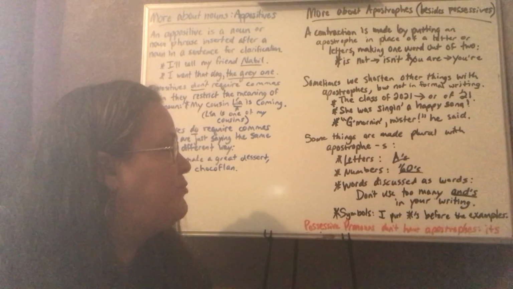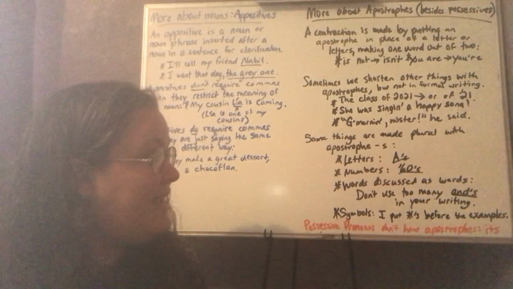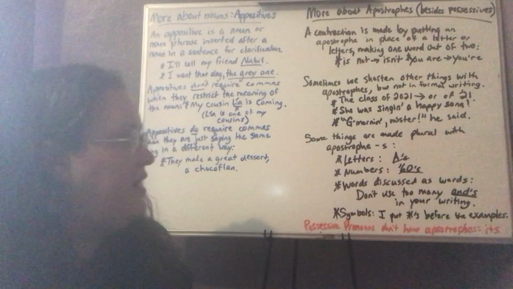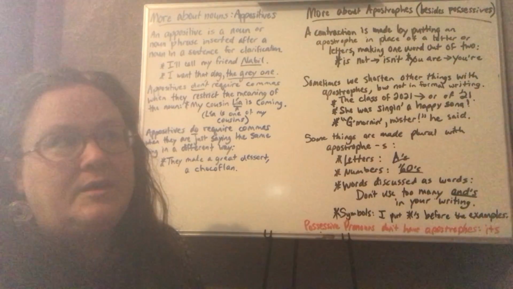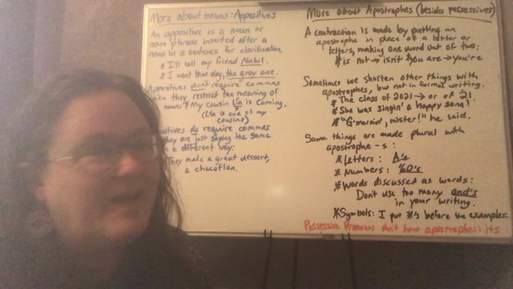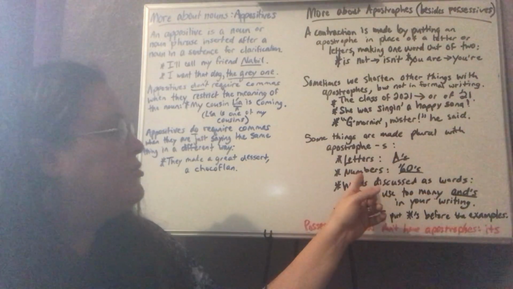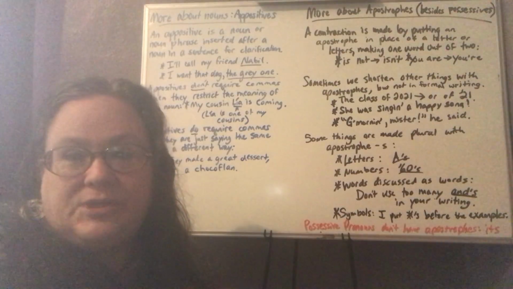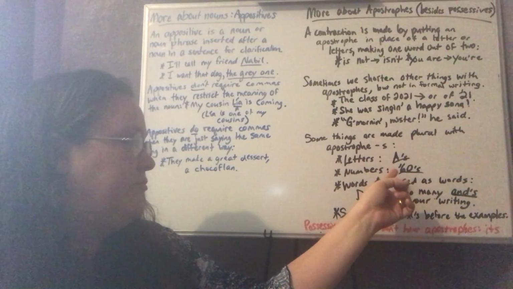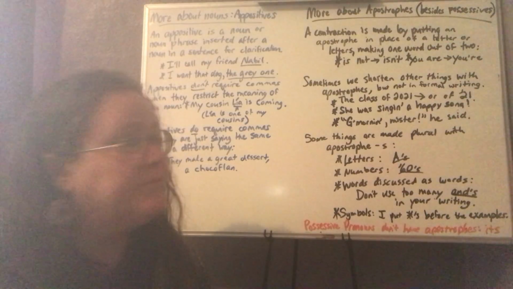Some things are made plural with apostrophe S. For example, letters, like, "Mom, I got all A's on my tests." That would be written A apostrophe S. Mississippi has 4 S's. So I put S apostrophe S if I'm talking about the letter in my sentence. Numbers. Here I have 60s. People talk about the 1960s. They usually just say 60s, and this is how it's written: apostrophe taking the place of the 1 and the 9, and the apostrophe S making the plural of the number.